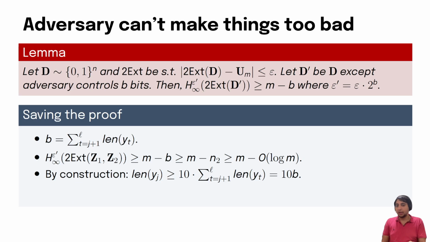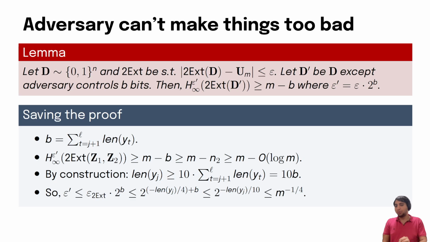More importantly, because we choose the length of these prefixes in a geometrically decreasing fashion, we can guarantee that the length of the block yj will be at least 10 times the sum of the lengths of the remaining blocks after it. In particular, it will be at least 10 times b. This crucially helps us bound the error of our condenser.